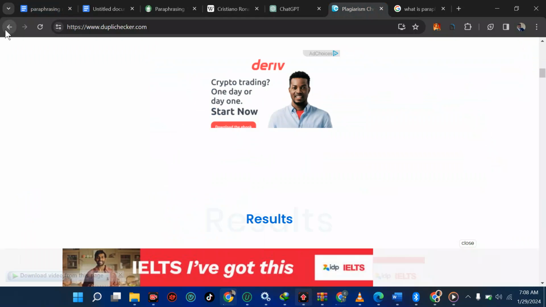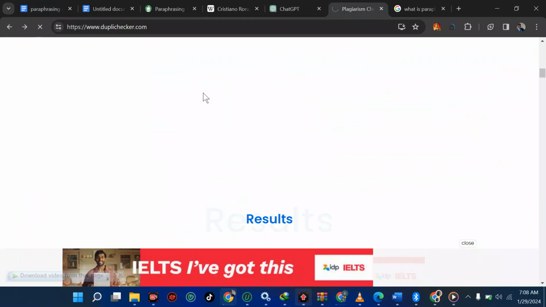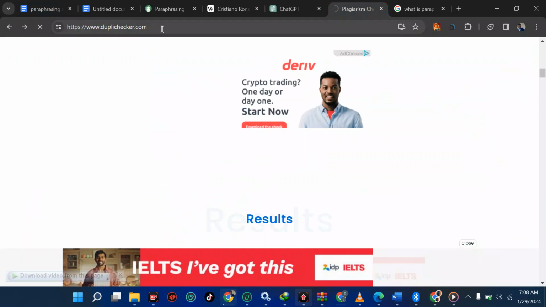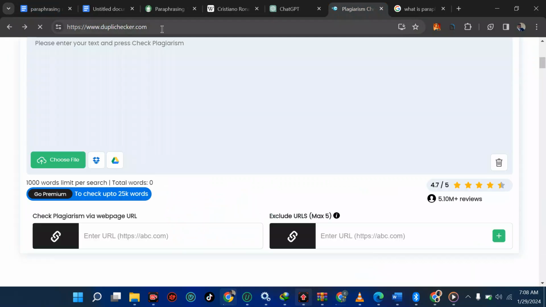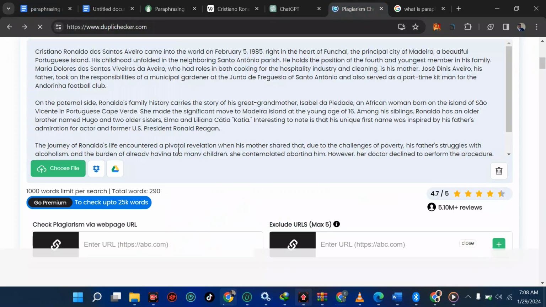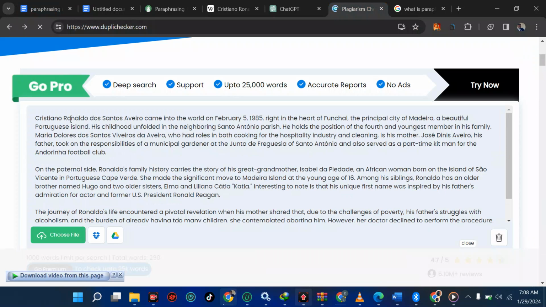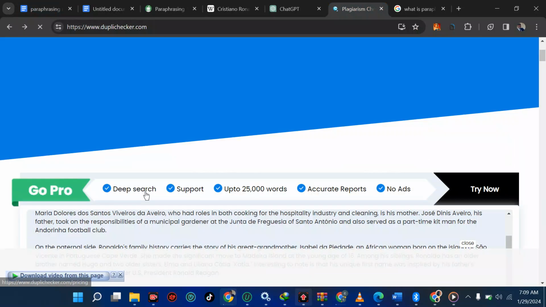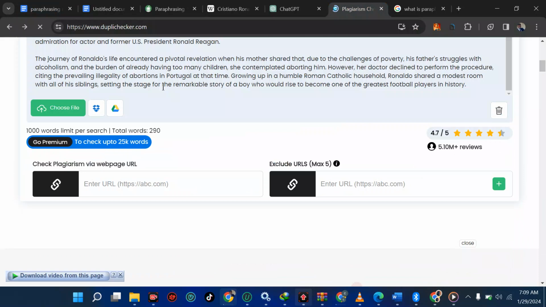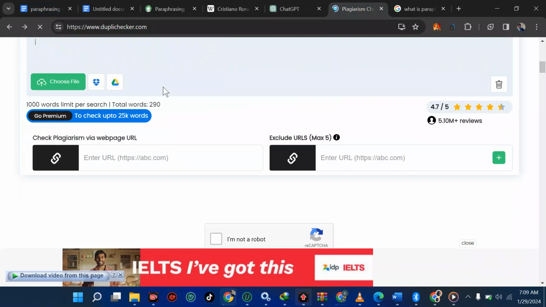So let's just go one step backward here. This site called Duplichecker is totally free, but with some limited tests because you can use a 1,000 words limit per search. You know what a character and a word is? Cristiano Ronaldo are 2 words, but if you want to count the characters, you are going to count C-R-I-S-T and so on. Those become the characters. But here we have the power to use at least 1,000 words. So now we've copied that. Let's paste this now. Control A, and I'm going to paste what we copied. So this is what we copied.